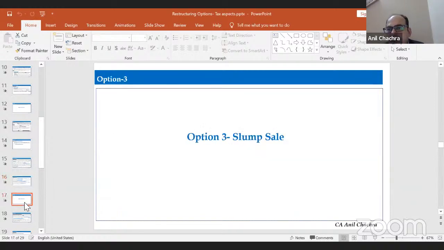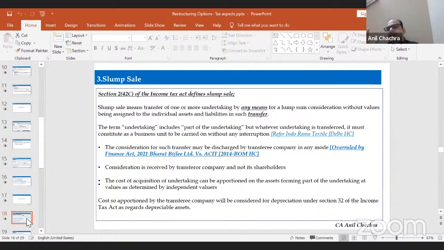So that was all about the demerger part. So far we have discussed the merger, and second, the demerger. The third thing we are going to discuss is the slump sale. So now let's discuss the slump sale. In simple language, I can say that a slump sale is equivalent to a demerger. It means you carve out one of your undertakings and sell it to another buyer.